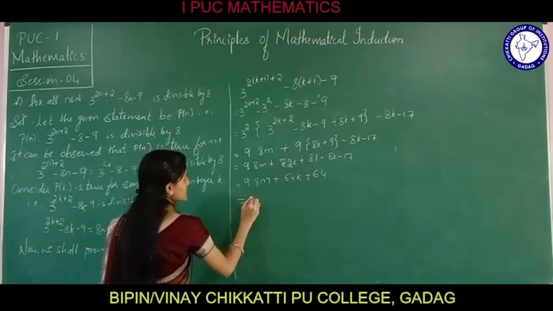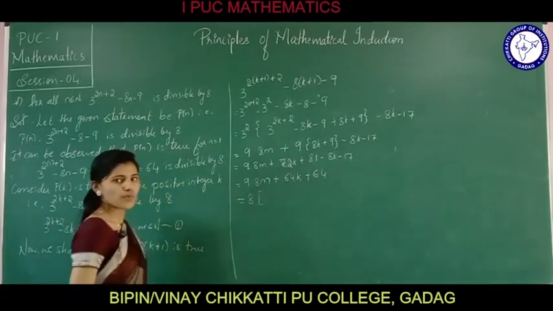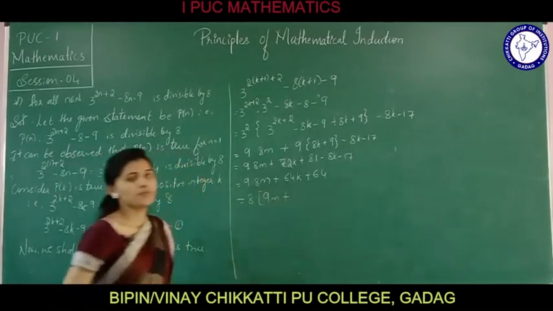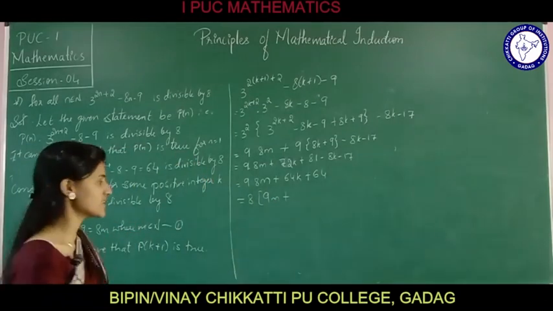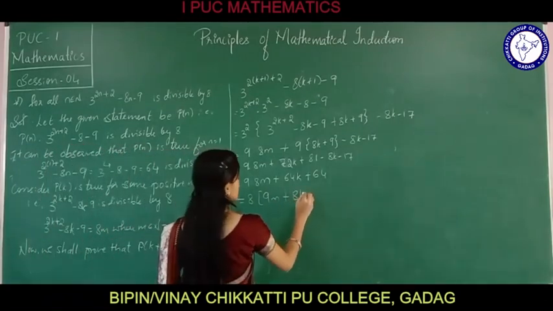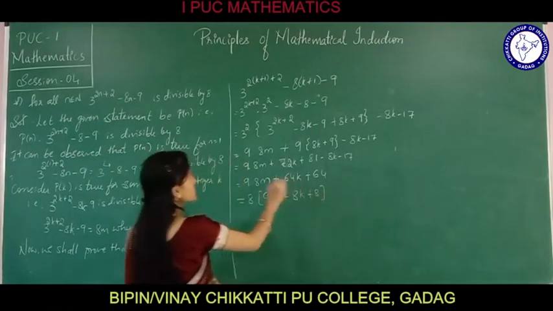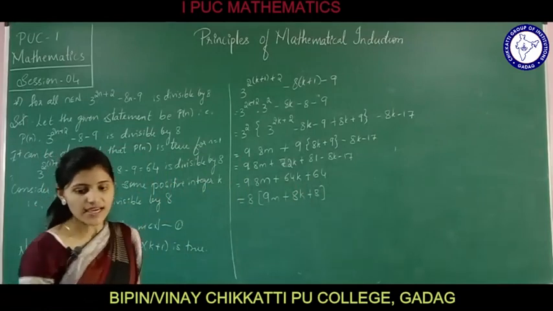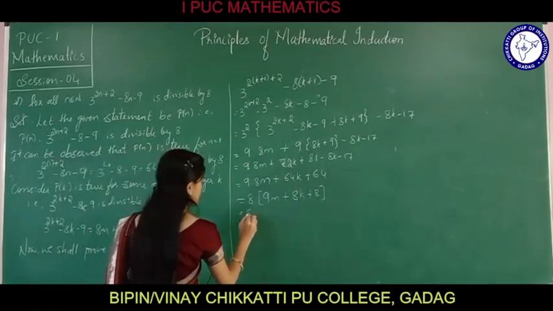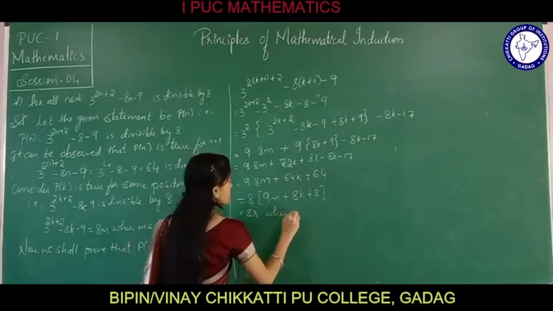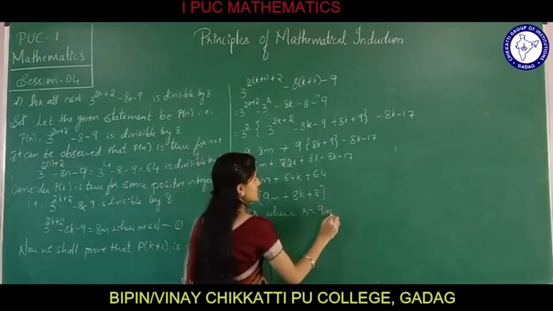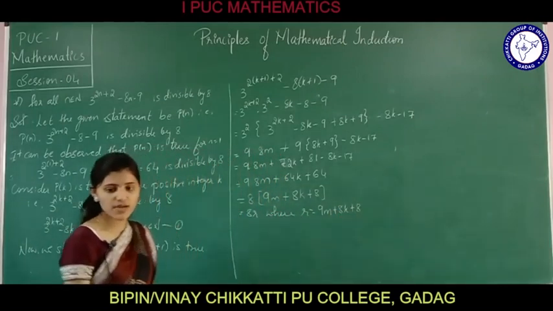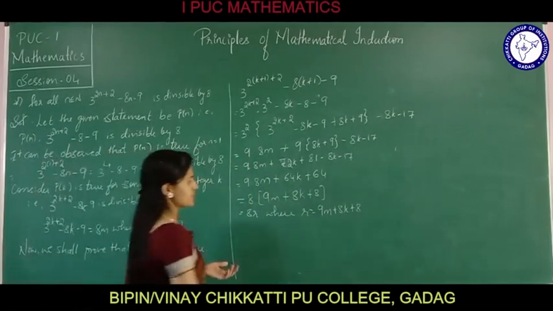Taking out 8 as common, we are left with 9m plus 8k plus 8. Again, this is a factor of 8, so we can write it as 8 into r, where r is equal to 9m plus 8k plus 8. This is divisible by 8 and r is a natural number.